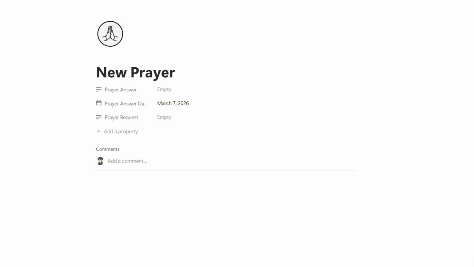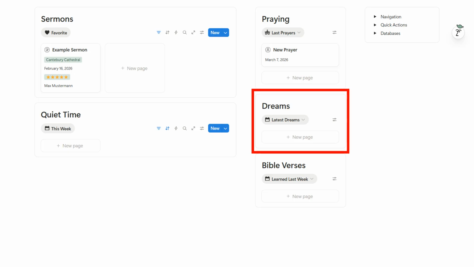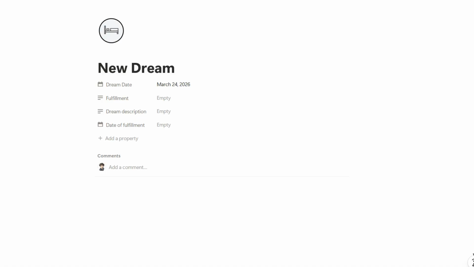The praying section allows you to document your spoken prayers. You can write down your prayer requests, your conversations with God, and later mark prayers that have been answered. The Dreams section is designed to record visionary dreams or spiritual impressions. You can document the dream itself, your interpretation of it, and track whether it was fulfilled later on.